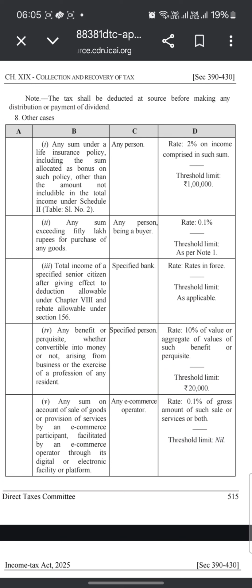Any sum under a life insurance policy, including the sum allocated as a bonus on such policy, other than the amount not includable in the total income under Schedule 2, serial number 2. Rate is 2% on the income comprised in such sum, threshold limit is 1 lakh.